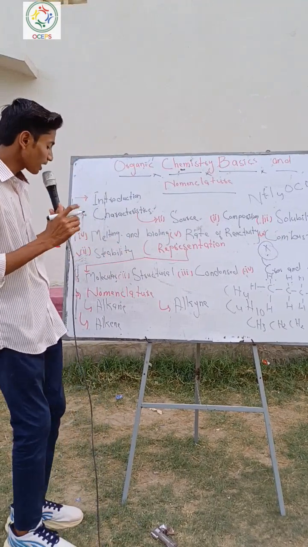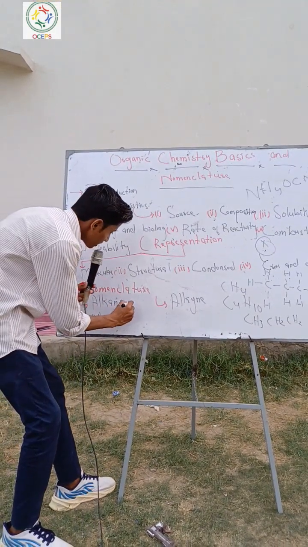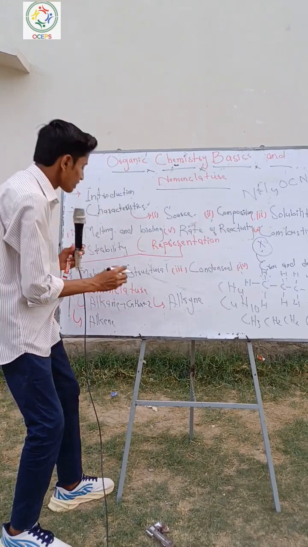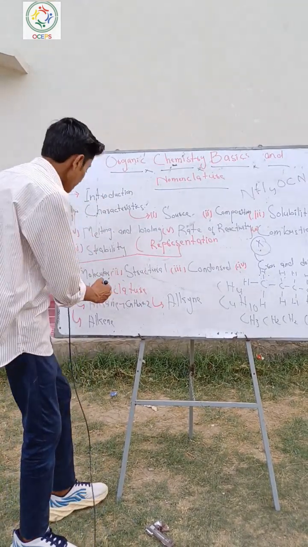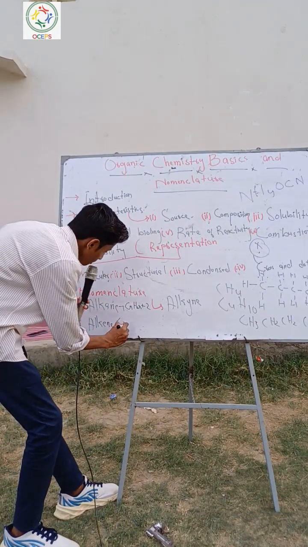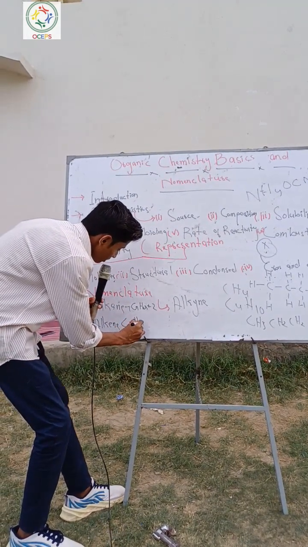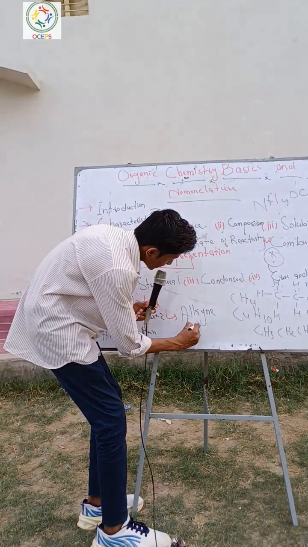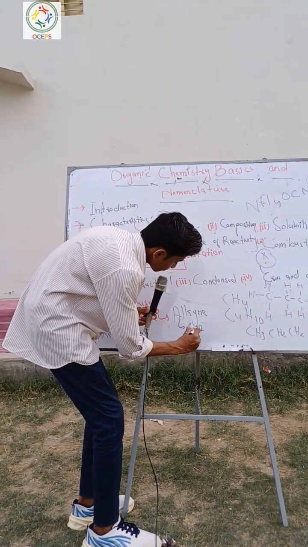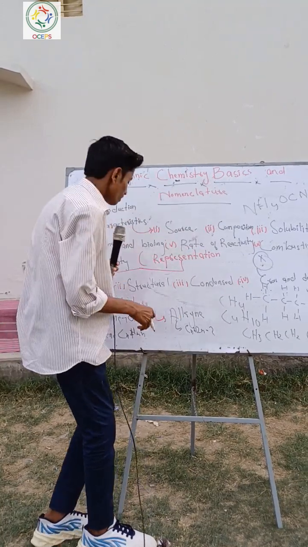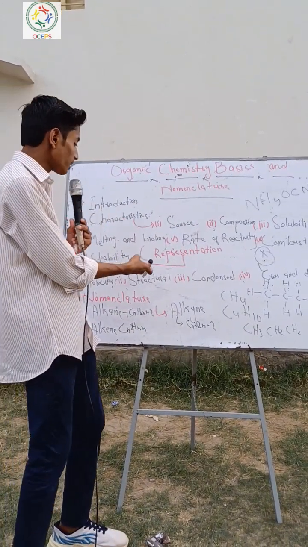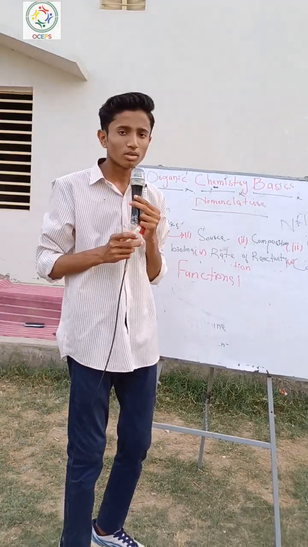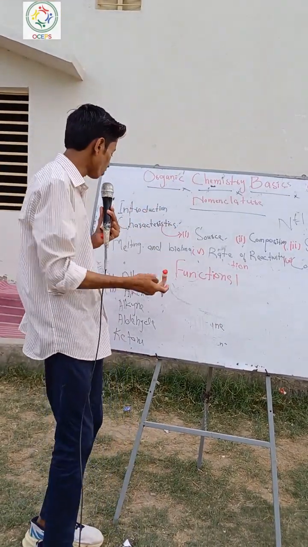The general formula of alkane is CnH2n+2. The formula of alkene is CnH2n. The formula of alkyne is CnH2n-2. Then I'm telling you about the functional groups.